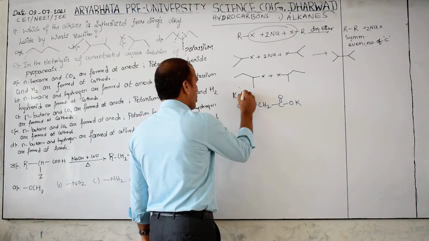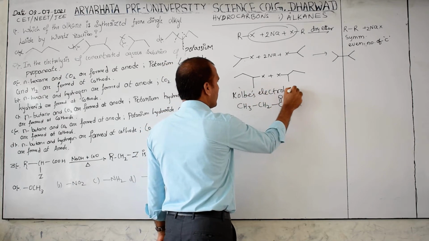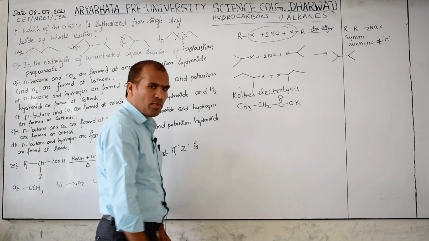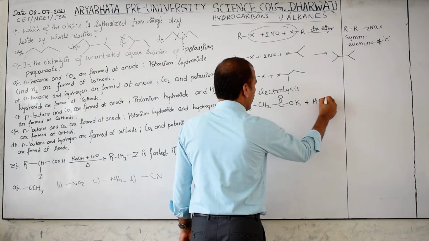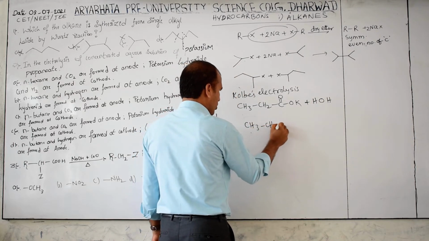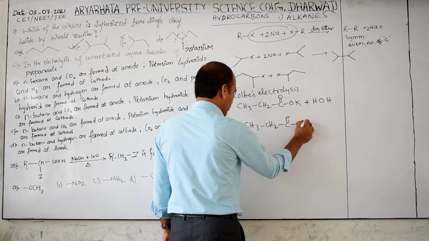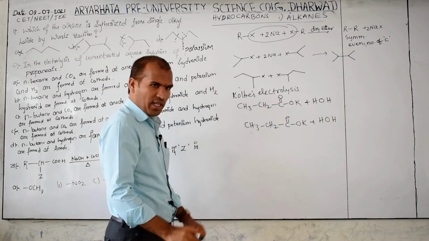Which reaction is this? Kolbe's electrolysis reaction. Water is taken here, aqueous. This is CH3, CH2, COOK, and I have given this structure in your theory also.